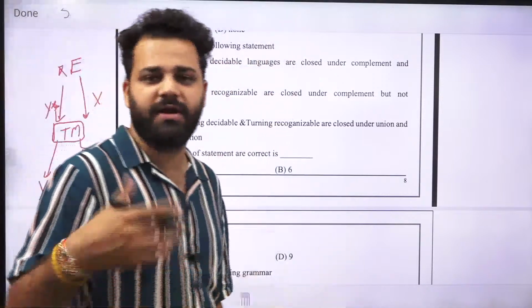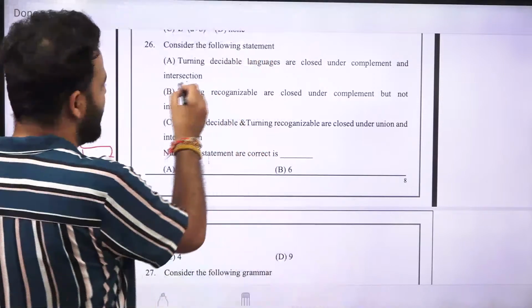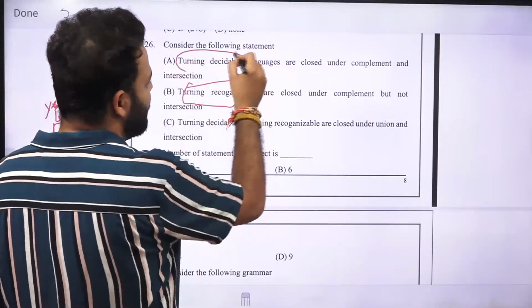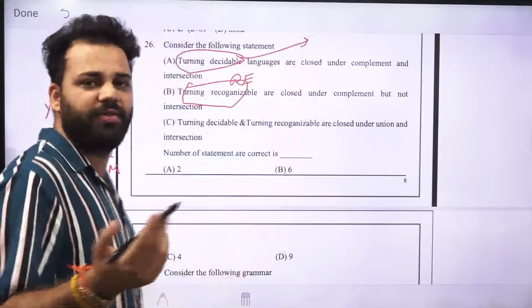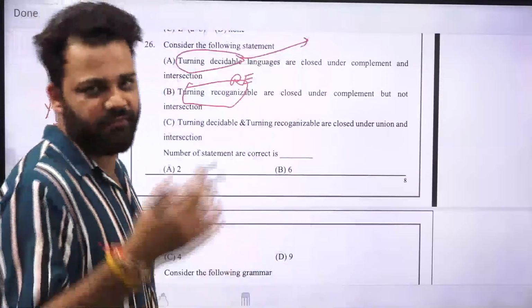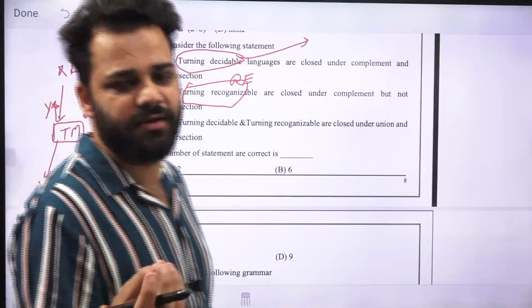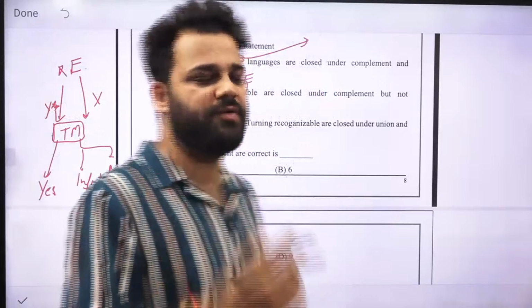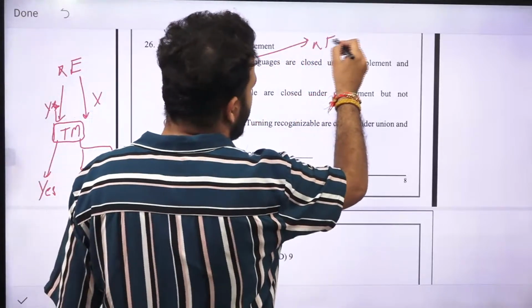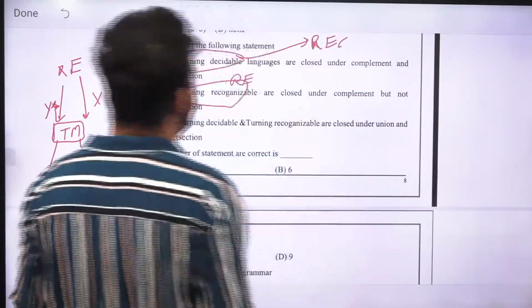So Turing recognizable languages are RE languages, and Turing decidable languages surely give you the answer whether the string is part of your language or not. For yes, it will give you an accurate answer. For no, it will also give you an accurate answer. So Turing decidable languages are REC languages, and Turing recognizable are RE.